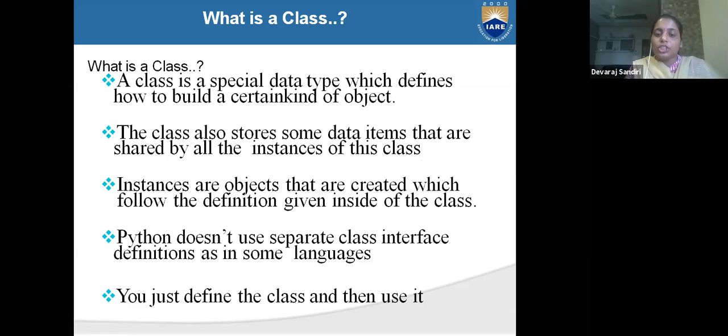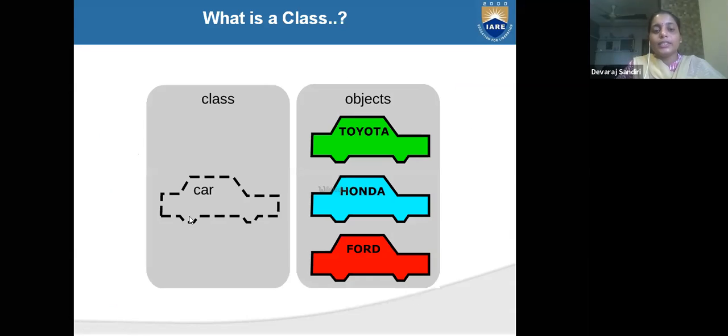Python does not use separate class interface definitions as some languages do. You just define the class and use it. See, this car is one type of class, but the objects have different names. This is a green Toyota, this is a blue Honda, a red Ford. Like that, the different objects can take on different names and colors.